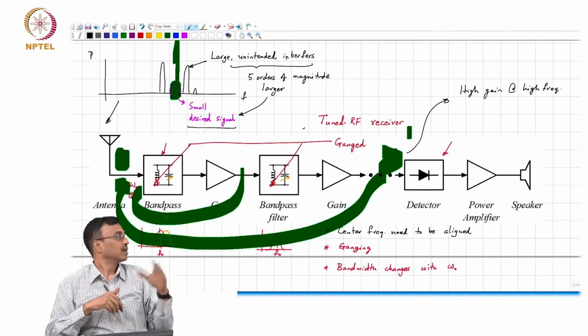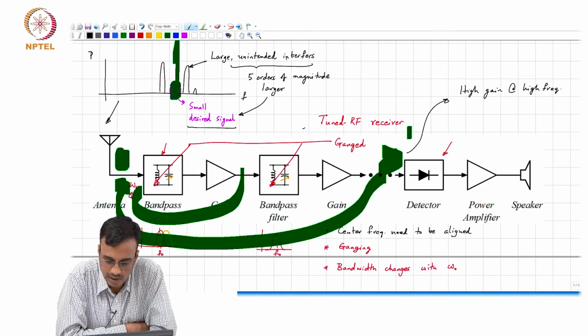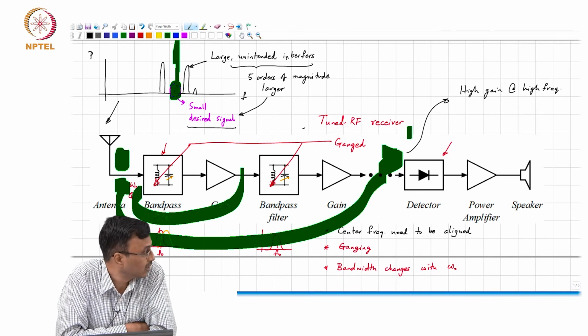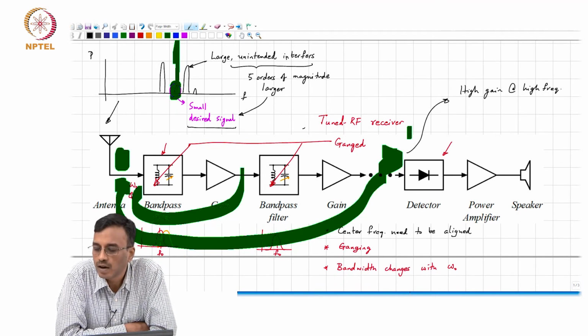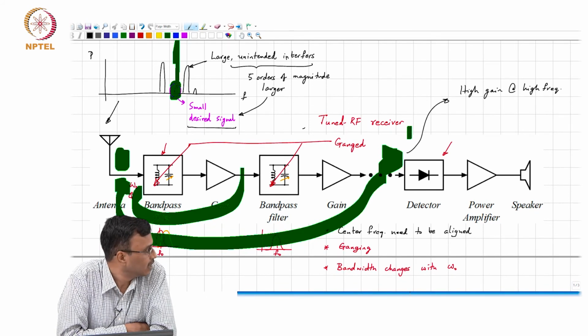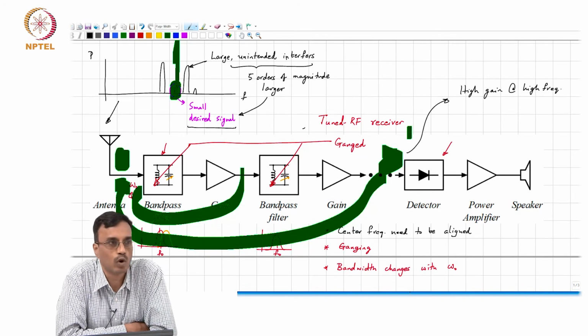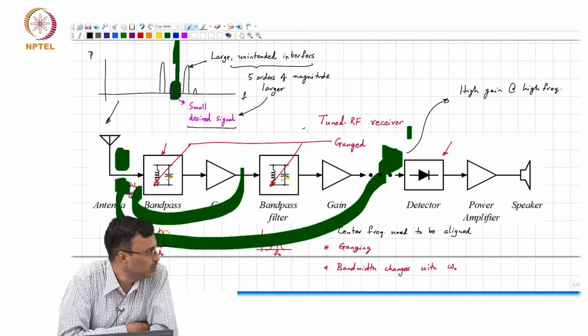The tuned RF receiver, which was very popular in early attempts at making a radio, had all these problems. You would first have to bring the radio home and tune each of these band pass filters until they were all in sync, and then sometimes when you tuned across the frequency range, the center frequencies would go out of sync, and you had to retune them again.